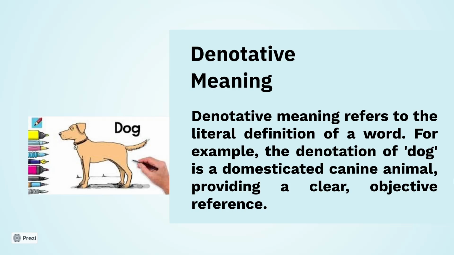Denotative meaning. Denotative meaning refers to the literal definition of a word. For example, the denotation of dog is a domesticated canine animal, providing a clear objective reference. Or, in other words, this is the definition or meaning from the dictionary.